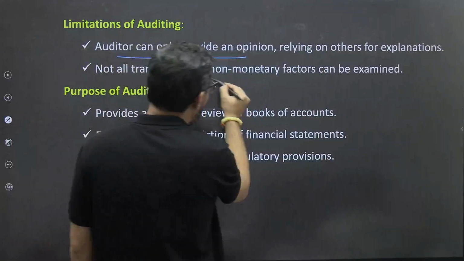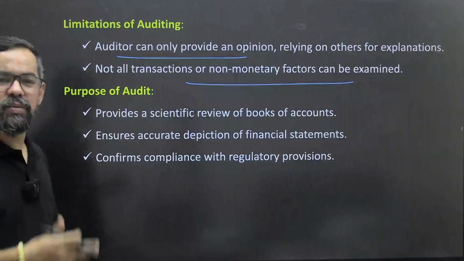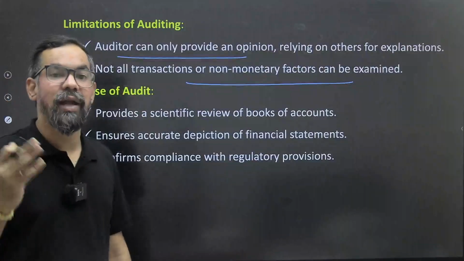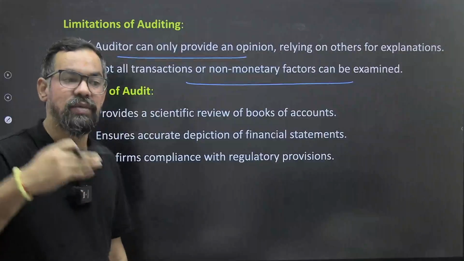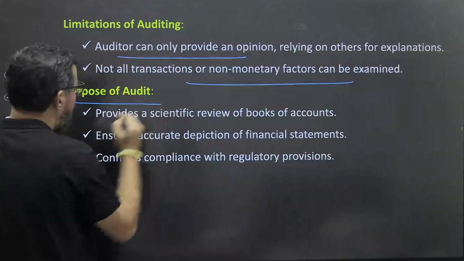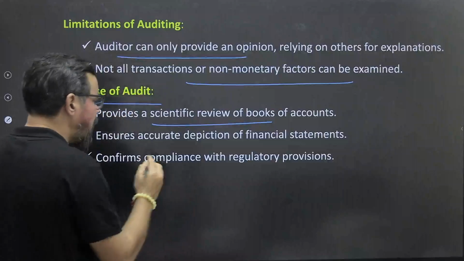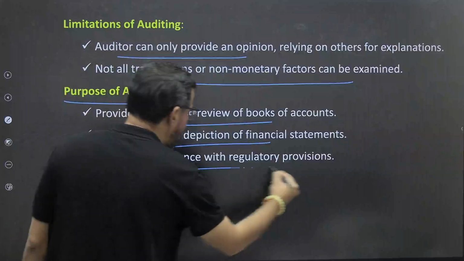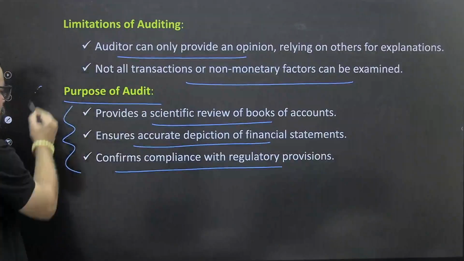Not all transactions or non-monetary factors can be examined in this, because on a daily basis we do a number of transactions. Okay? So that's why we have kept a loan review mechanism system, which is generally mandated for accounts or assets worth more than 5 crore rupees, since 2013 itself. So purpose of audits: provide a scientific view of books of accounts, ensure accurate depiction of financial statements, confirm compliance with regulatory provisions. So these are some core objectives or purposes of your audit.